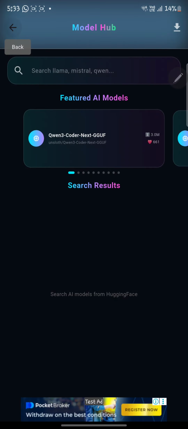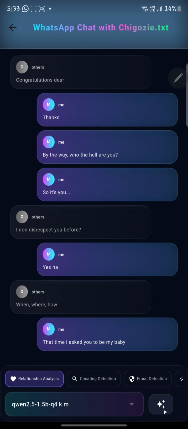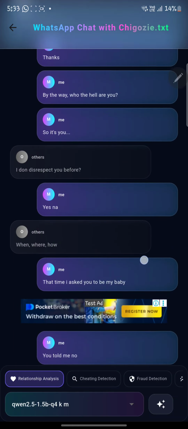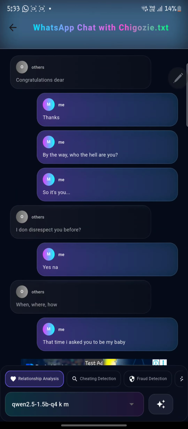All right, so I'm going to go back now, then go into a chat and show you something else. Take a look at these down parts. You will notice relationship analysis, cheating detection, fraud detection, general analysis.